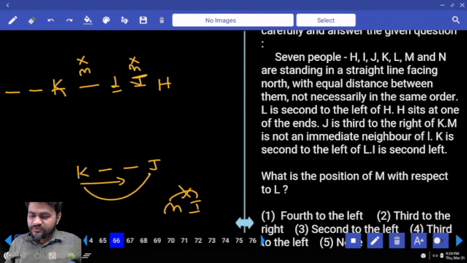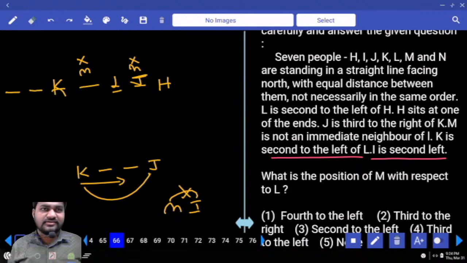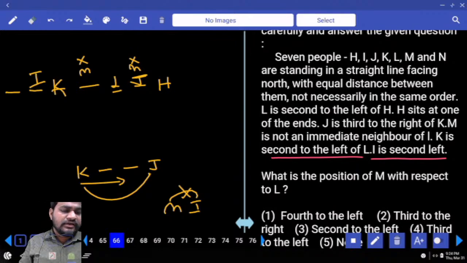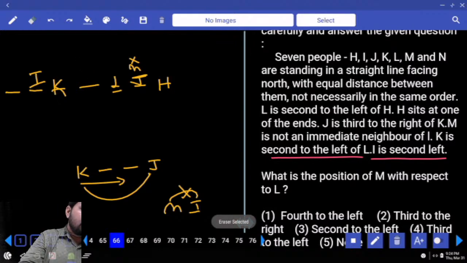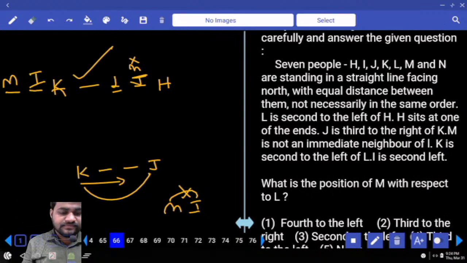The next one, K is second to the left of L. That is done. I is second from left end. Second left means second from the left. They have to give it in that way itself. I is second from left end: first from left end, second from left end, it must be the place of I. Next, as M cannot be fixed here, this is the only place of M. The remaining letter is N.